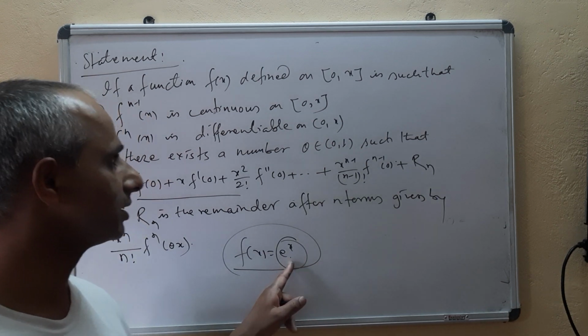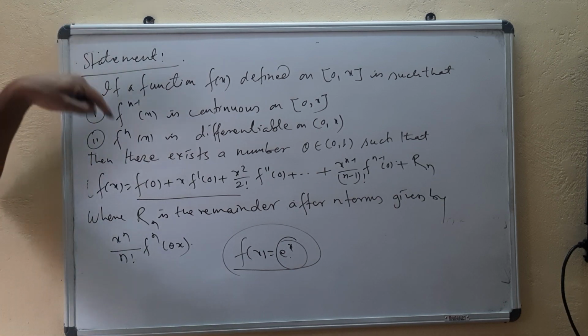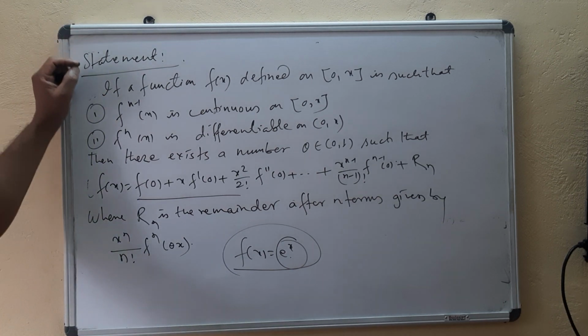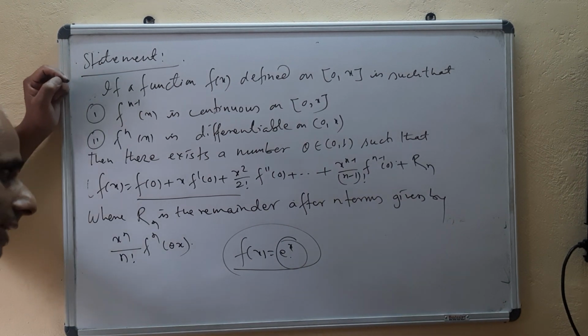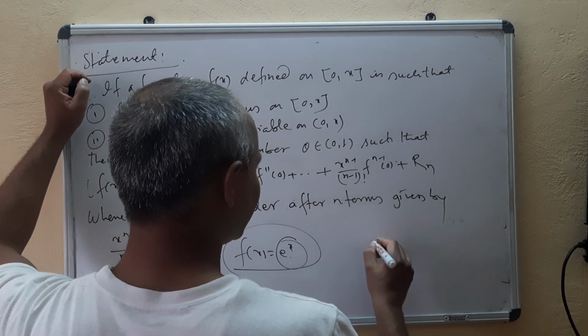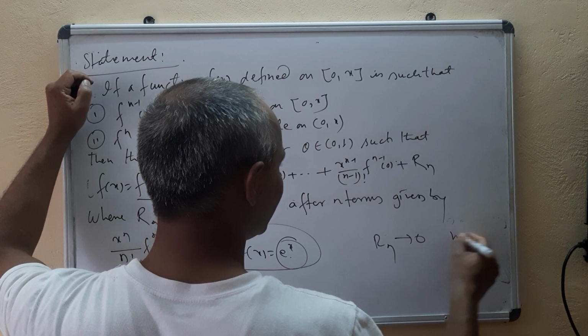So if a function has continuous derivative of every order in the open interval 0 to x, and when n tends to infinity Rn tends to 0,